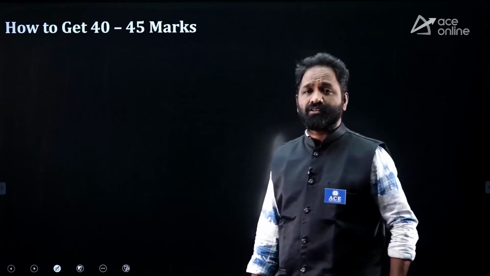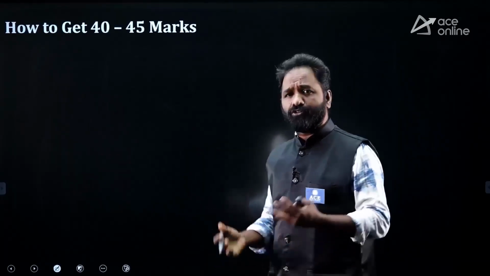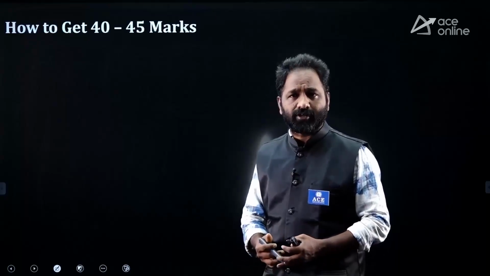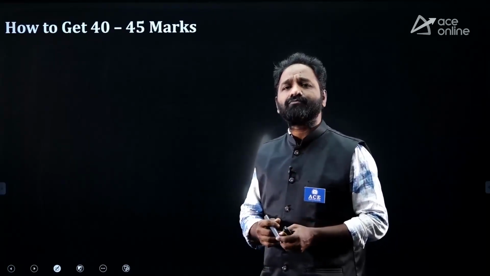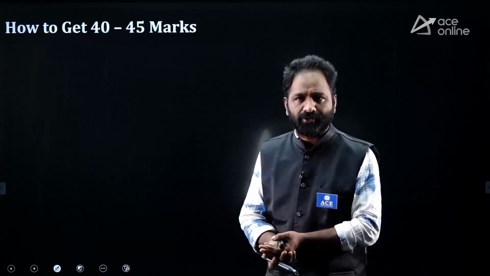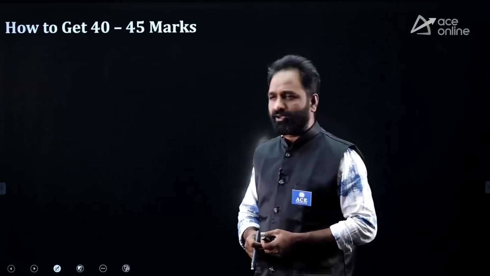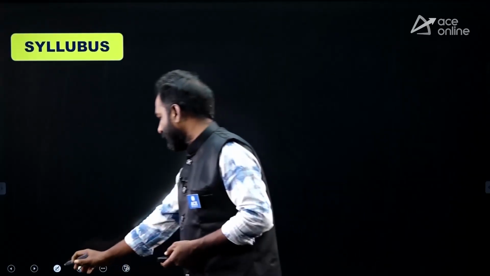Is it possible? Why not? Everything is possible, right? Here, 40 to 45, definitely you are going to get those marks. 40 at least. I am not discouraging you, but sometimes the paper is very difficult, so based on that there is a chance of getting 40, but you can get 45 marks. How to get the 45 marks?